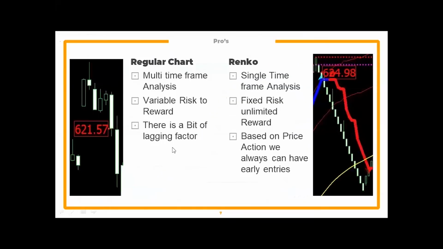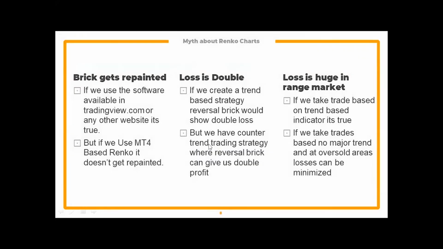There is a bit of a lagging factor in the candlestick graph. If you see this particular example here, the ICICI Bank chart, what I'm showing, it gave me a sell signal at 621.57. Right? It was very far. But when I'm using the Renko bricks, the short signal was given at the resistance level, and it was at 624.98, almost 3 rupees before. So people who are trading in futures and options will know the value of that particular 3 rupees.